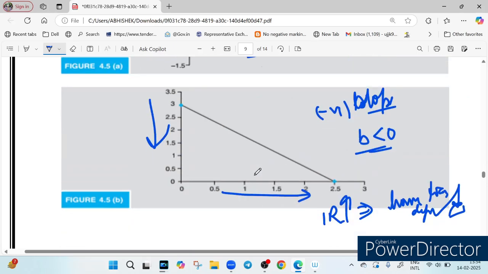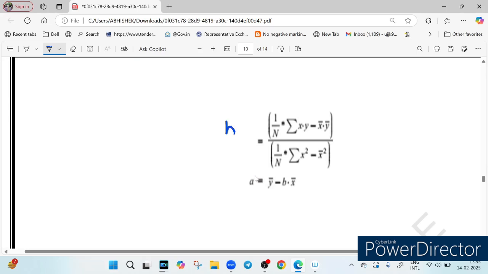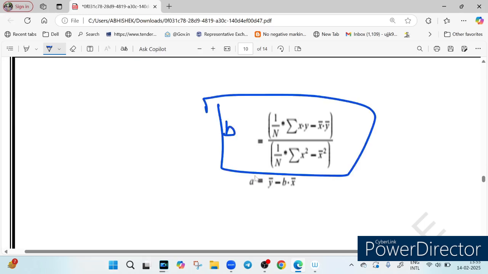So let us make it more clear using one example. This is the formula for calculating b. So what does it mean?